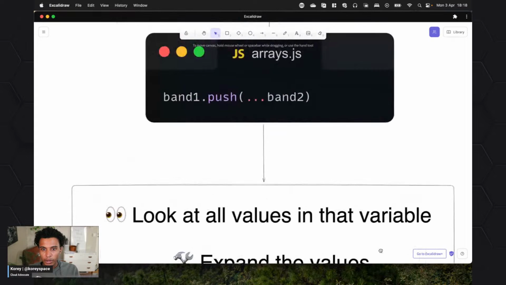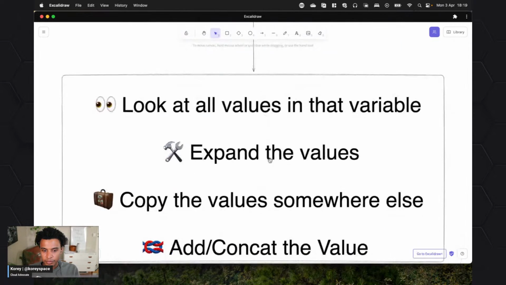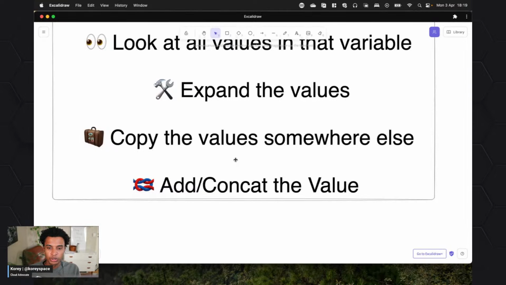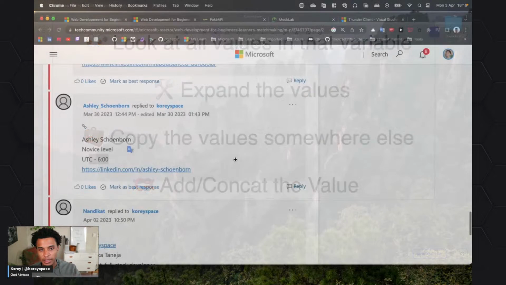We can copy them. For instance, we have band1 dot push. As we know from other lessons, dot push is adding something to an array, so in this case we're adding band2 to band1. So we can copy the values. We can also concatenate, like we do with strings. Let's say we want to combine two arrays. That's a good way to do that with these spread operators. So let's see that in action.